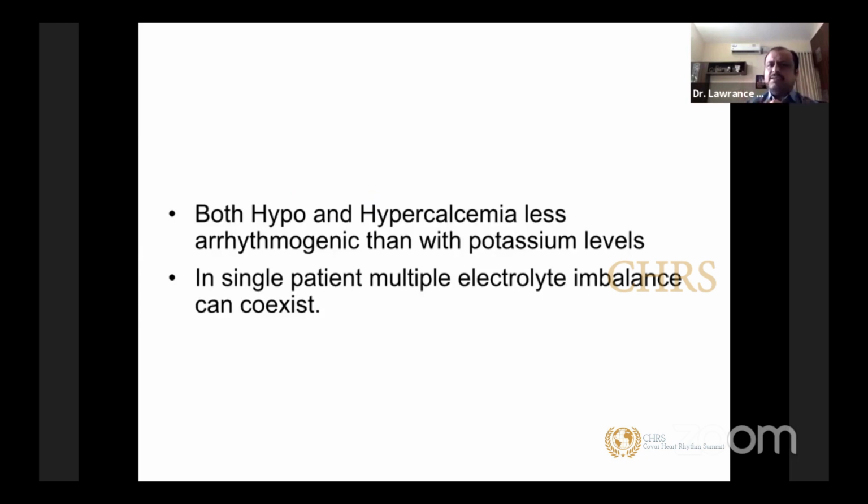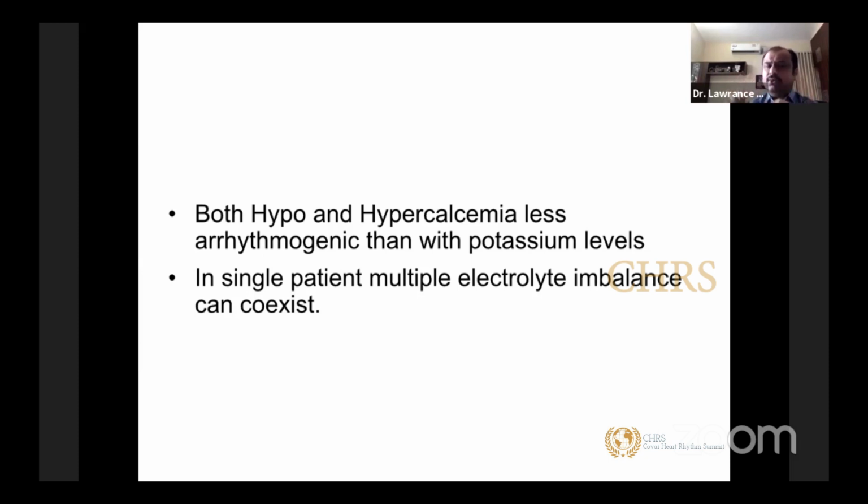So both hypo and hypercalcemia are less arrhythmogenic than potassium disturbances. They have other manifestations other than cardiological. As I told you, if you have seen the action potential, you know very well why hypokalemia is so dangerous, because that's the one ion which is involved in all phases of the action potential. And more importantly, repolarization of the cardiac potential is brought about by potassium. So anything you do at repolarization is going to make your heart more pro-arrhythmic. Potassium works completely in that area. That's the reason potassium disturbances are the most arrhythmogenic of all.